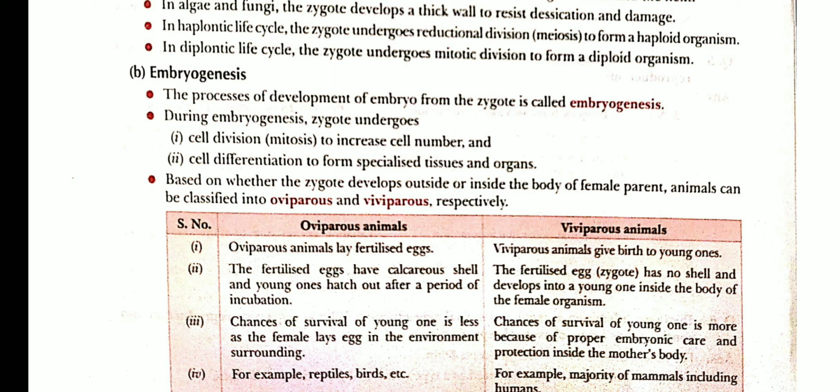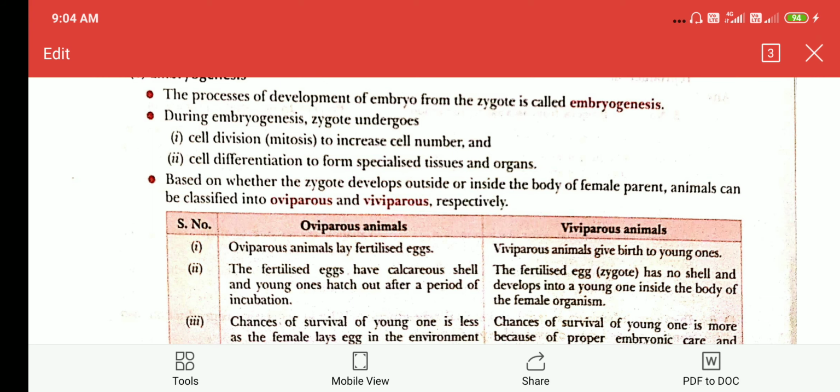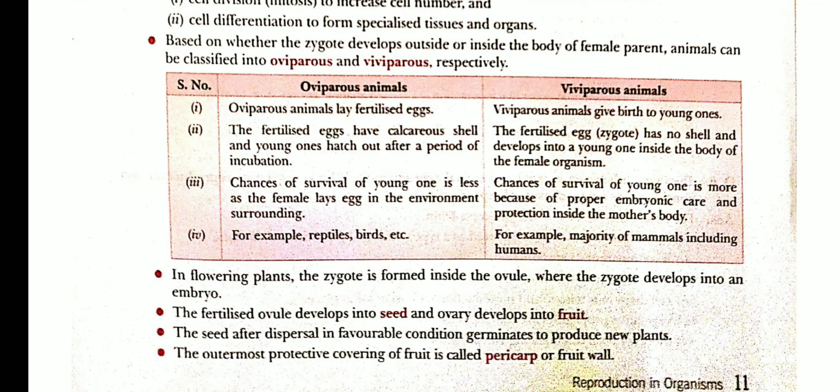And in viviparous organisms, the fertilization and development both are internal, and hence viviparous organisms give birth to young ones, and oviparous organisms lay eggs. The difference between oviparous and viviparous organisms you might study in detail. Examples of oviparous organisms are reptiles and birds, and viviparous organisms are the majority of mammals including human beings.